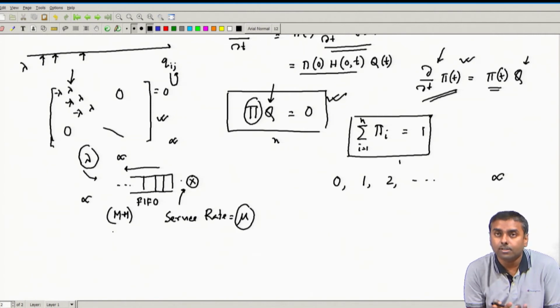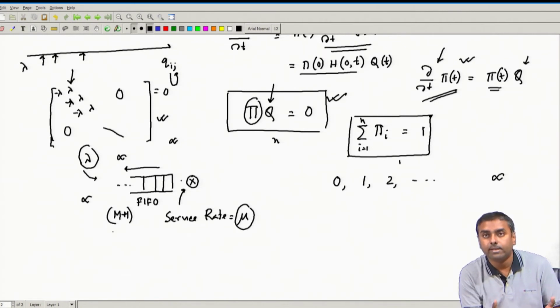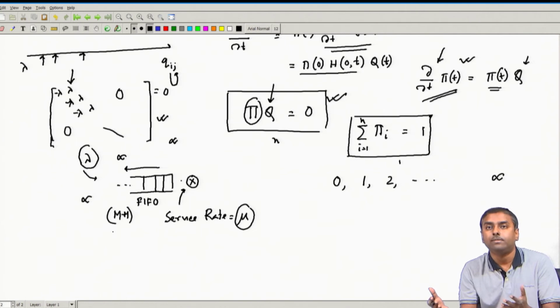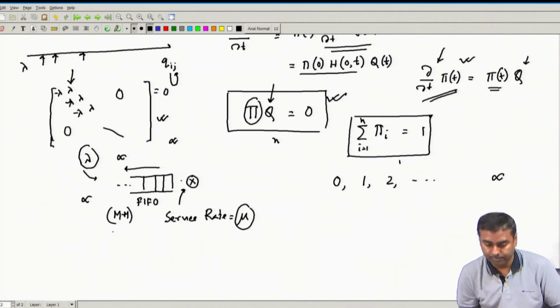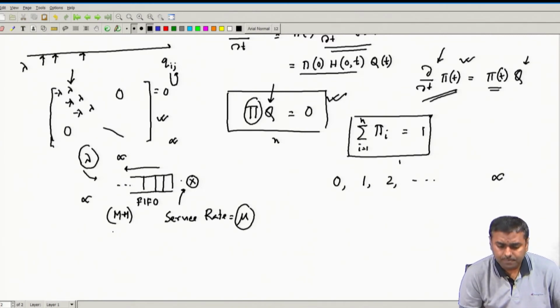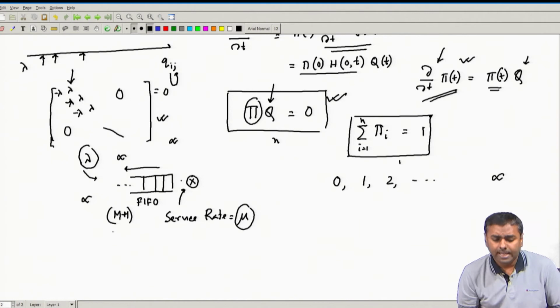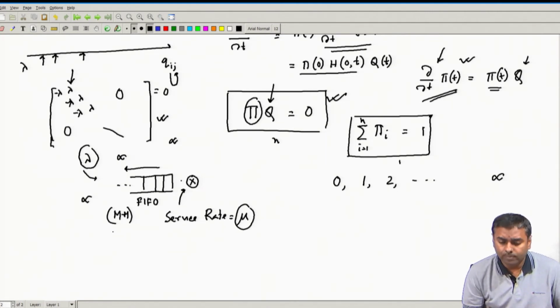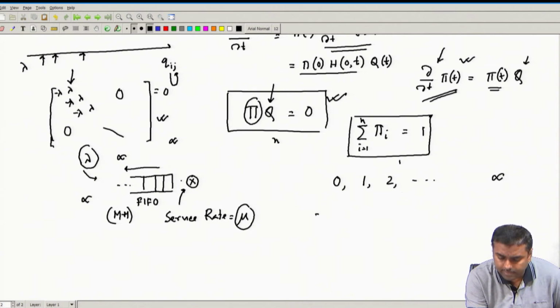Okay. Because it is a continuous time Markov chain, any time it can do arrival, any amount of service can be required. So, any time it can do departure. So, all those things can happen. So, it is a continuous time Markov chain or Markov process. Now, let us try to see, can I define my Q matrix? Okay. So, what is the Q matrix? Let us try to understand this now again.